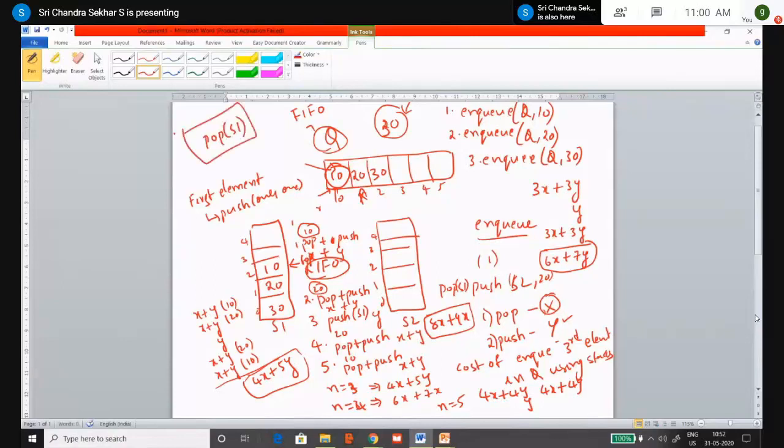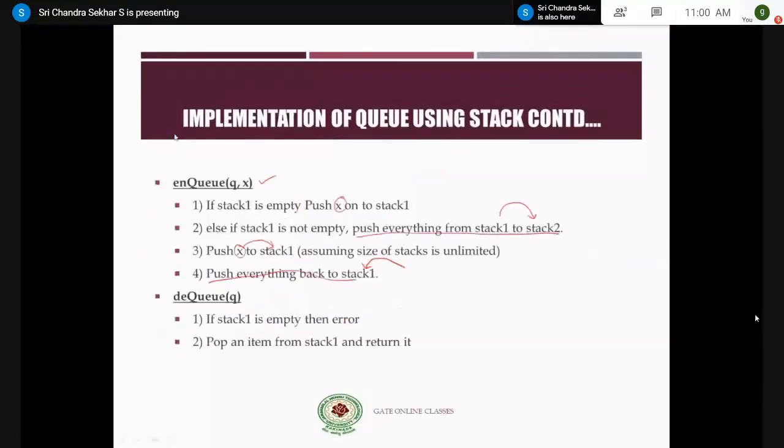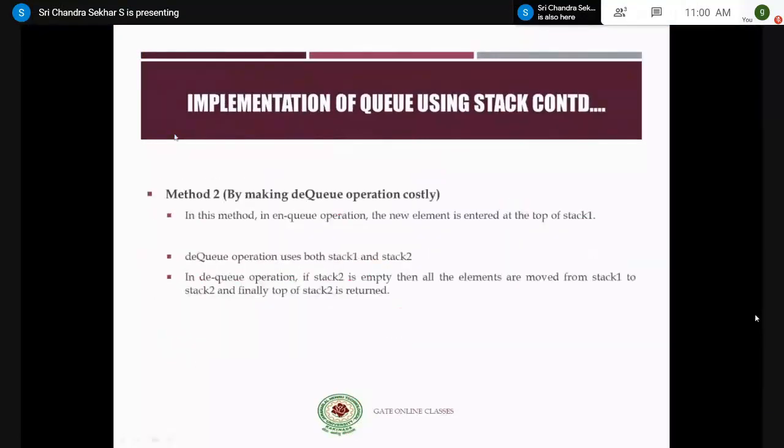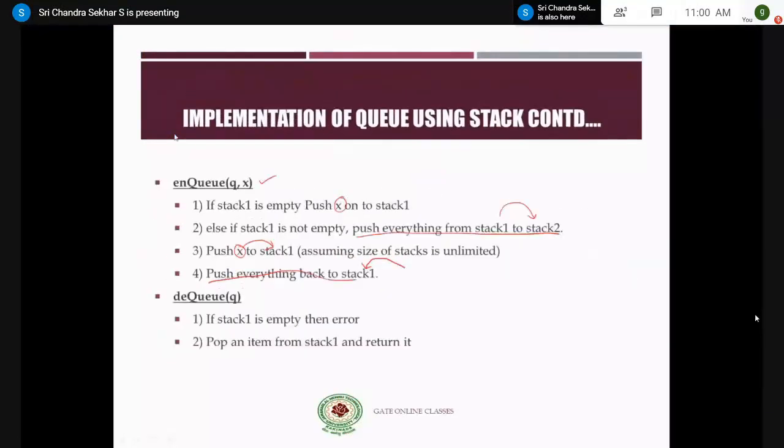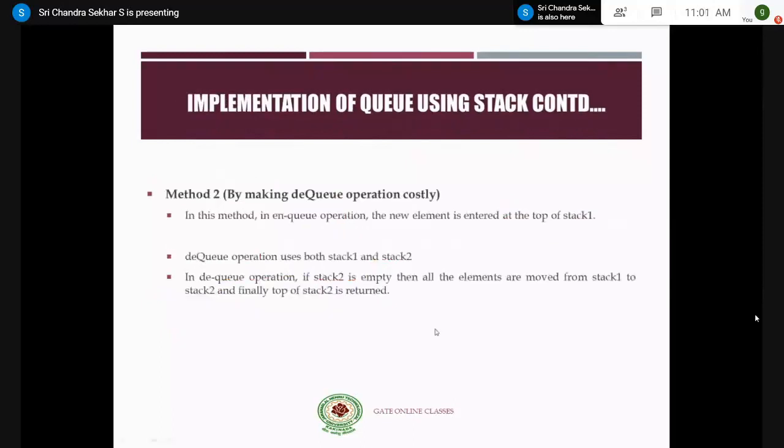That's what method 1 says. You make the NQ operation costlier, and subsequently you make the DQ operation be performed in just one step. Right? So coming back to the next method, this is the DQ operation. If stack S1 is empty, you just raise an error, and if the stack is not empty, you pop the item from stack 1 and return it. Simple operation, right?